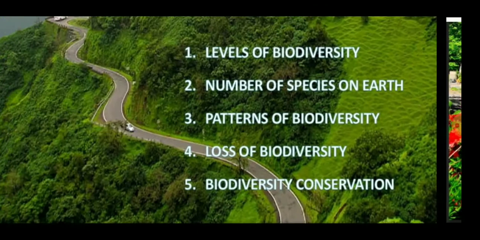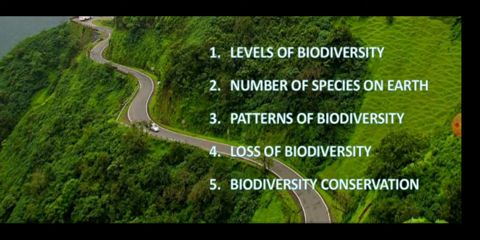In this chapter, we will discuss the levels of biodiversity, the number of species present on the earth, patterns of biodiversity, loss of biodiversity, and biodiversity conservation.